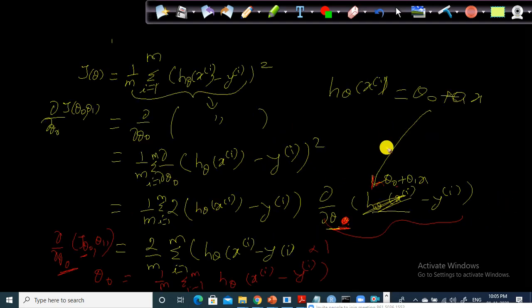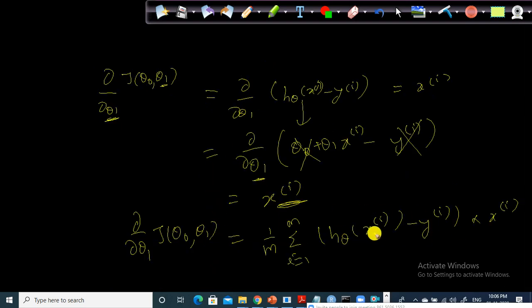As per the power rule, the 2 will come before this, and this one is multiplied by this one, and the dou by dou theta naught will remain, with 2 to the power 1 there. So this one into this one. When it comes to theta naught, this becomes 1, but when it comes to theta 1, this becomes xi. So this is the partial derivative for theta 1, and the partial derivative for theta naught is simply h theta of xi minus yi. There is no xi because it became 1 in the previous case.